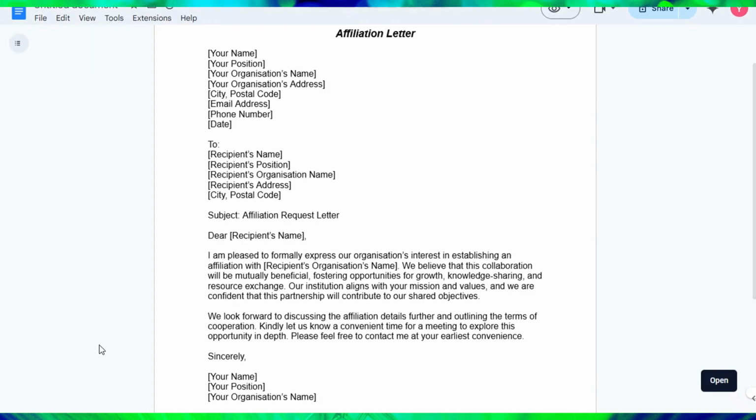Here's the affiliation letter we've created as a sample. You'll notice how it clearly states the purpose of the affiliation, outlines key details of the partnership, and highlights mutual benefits for both organizations. By following this format step by step, you can create a clear and professional affiliation letter that establishes a strong foundation for collaboration. This letter formalizes the relationship and ensures both parties are aligned on their objectives.